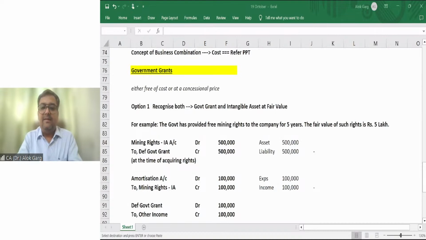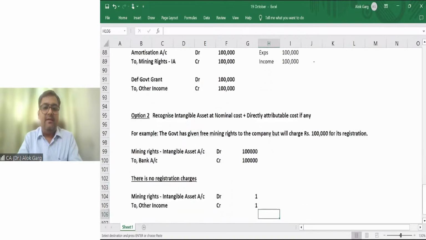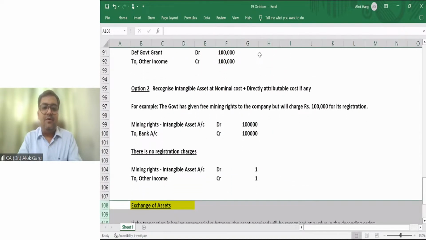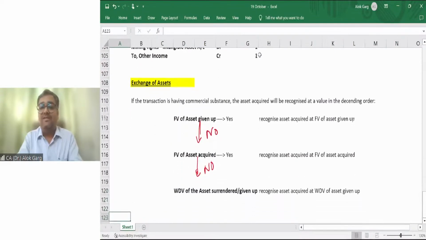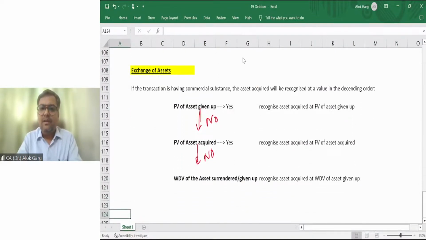Is that clear? So again, I'm taking you to my Excel file just to reiterate this concept so that you will be able to connect when you listen to the video again. Please confirm once the Excel file is visible. I'm sharing the Excel file. Are you able to see the Excel file? Friends, are you able to see the Excel file? Okay.